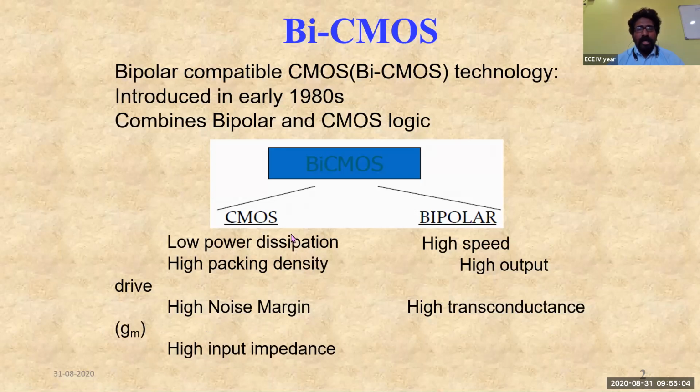These are the major advantages in the CMOS technology, and these advantages of CMOS technology are being collaborated with the bipolar technology. In bipolar technology we have high speed. It's mainly meant for high speed, for a high output drive, and also high transconductance. And these are the main important factors why they have gone for the BiCMOS technology.